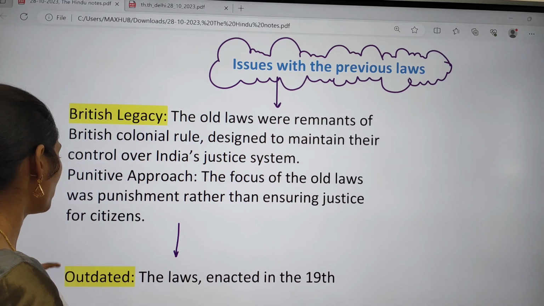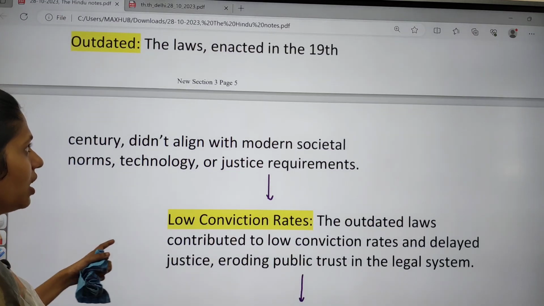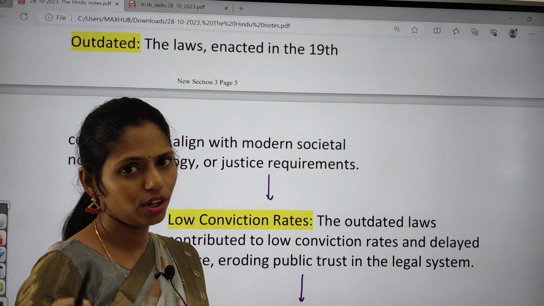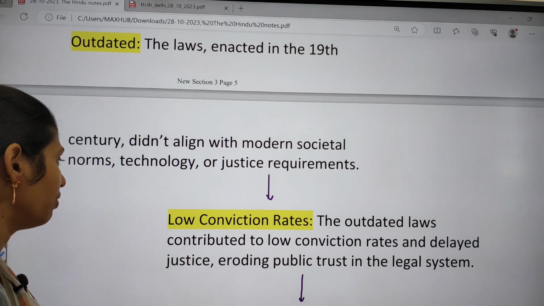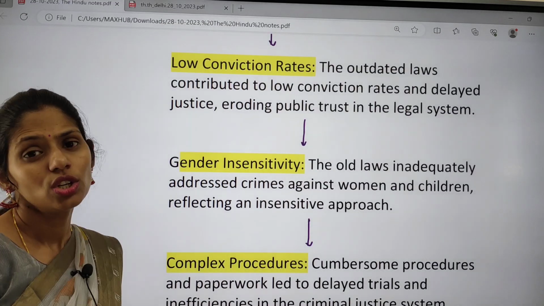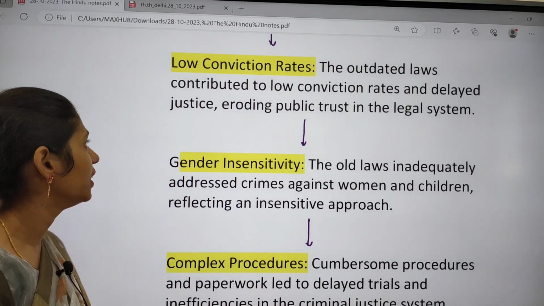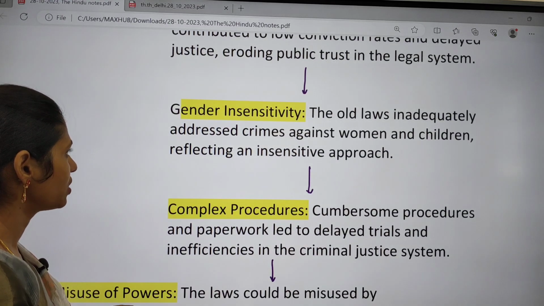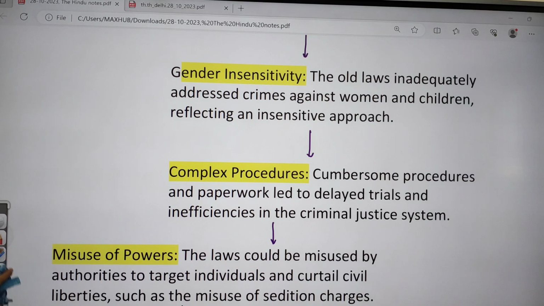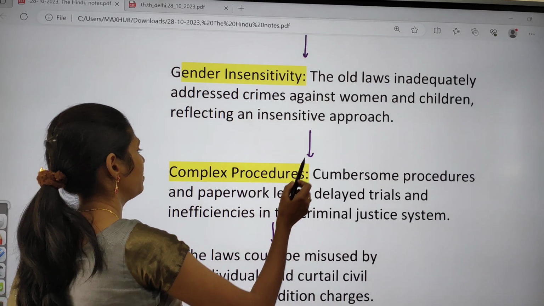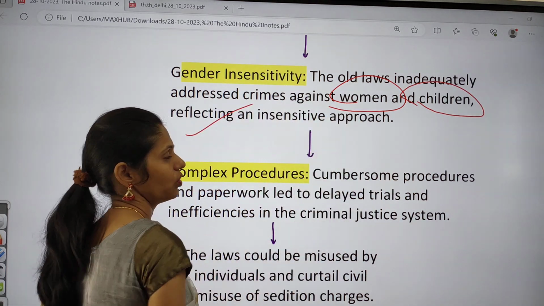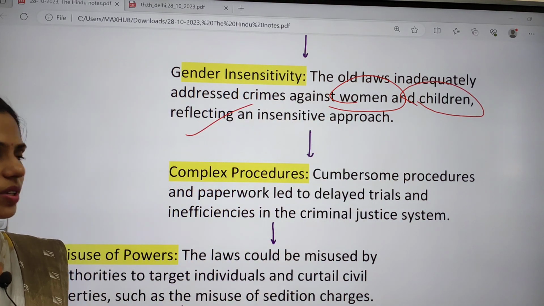And this one is, these laws are outdated because they were framed or enacted in the 19th century, but now we are in the 21st century, so there is a need of change. And there are also low conviction rates. These are outdated laws. And there is also gender insensitivity. The old laws inadequately address crimes against women as well as children. So yes, we need to focus on gender sensitivity.